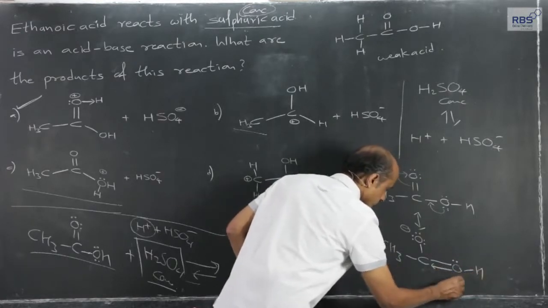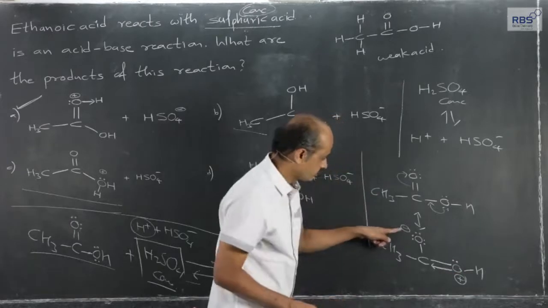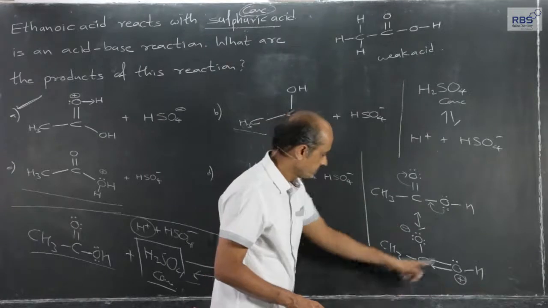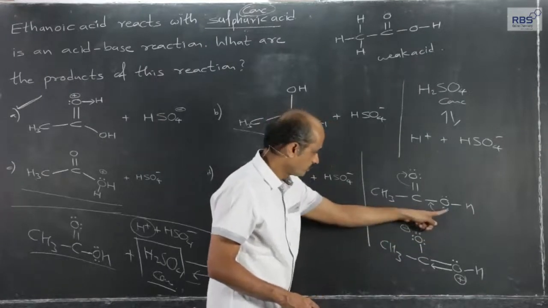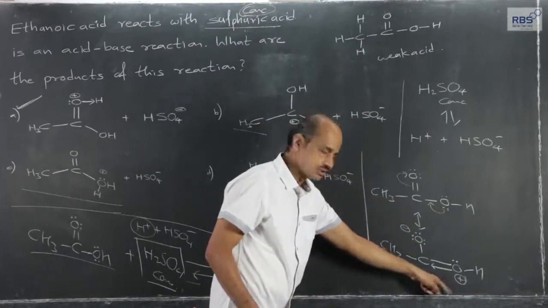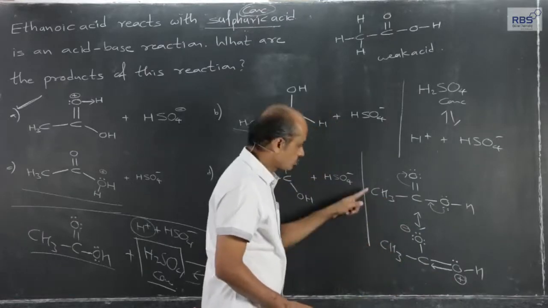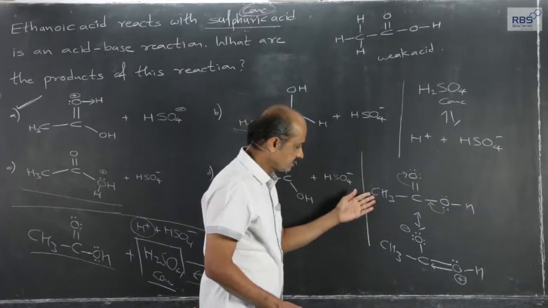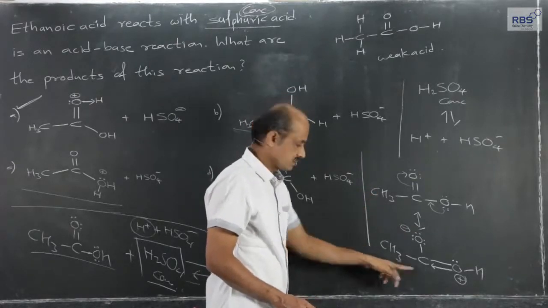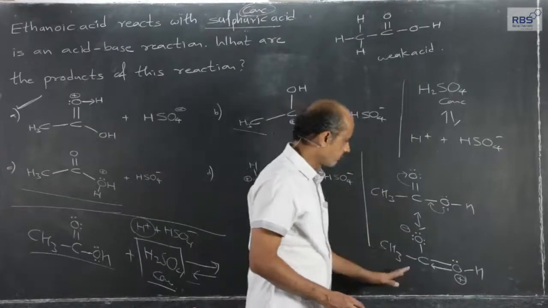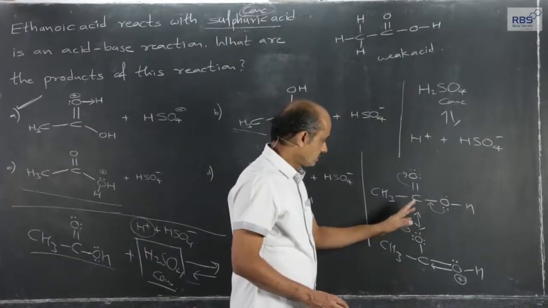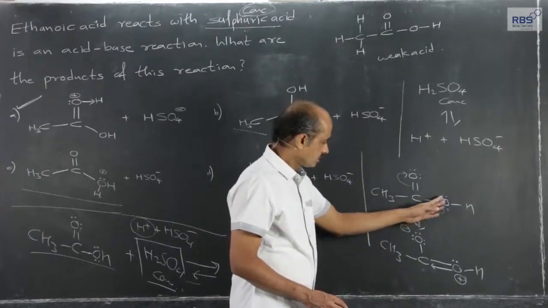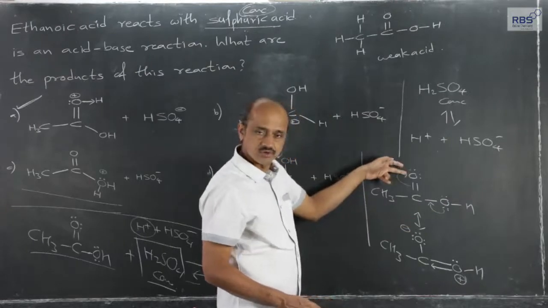becomes a shared pair. So positive charge is developed on oxygen, negative on this oxygen. The pi gets transferred to this oxygen, developing negative charge. The lone pair becomes a shared pair, developing positive charge here. So ultimately it is neutral. So undissociated acetic acid or ethanoic acid is present in one more resonating form. It is this. And this resonating form shows that the tendency of electron density on oxygen is more towards this oxygen, oxygen of carbonyl group.